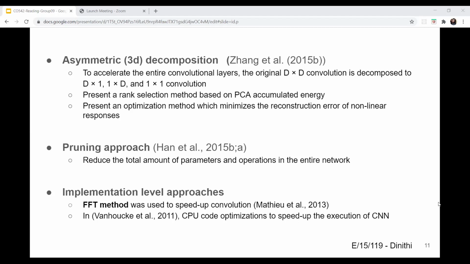The pruning approach by Han reduces the total amount of parameters and operations in the entire network. Pruning-based approaches can give significant reductions in parameter size and computation workload. However, it is challenging to achieve runtime speedup with conventional GPU implementation. The FFT method suggested by Mathieu is used to speed up the optimization, and Vanhoucke did CPU code optimization to speed up the execution of CNNs.